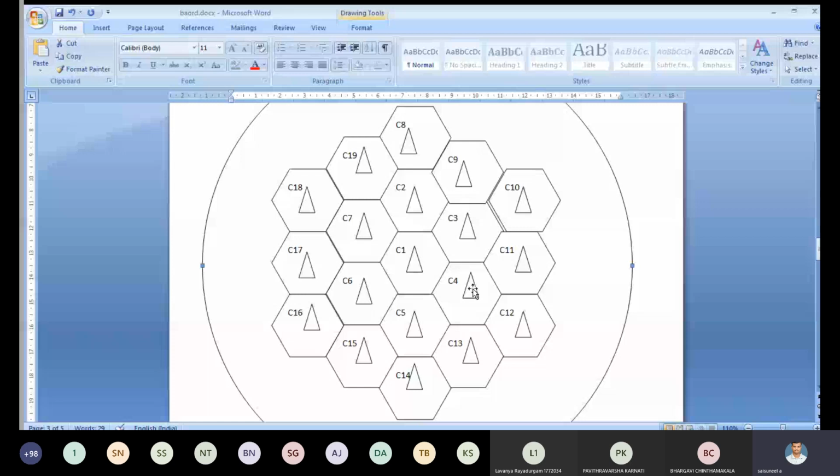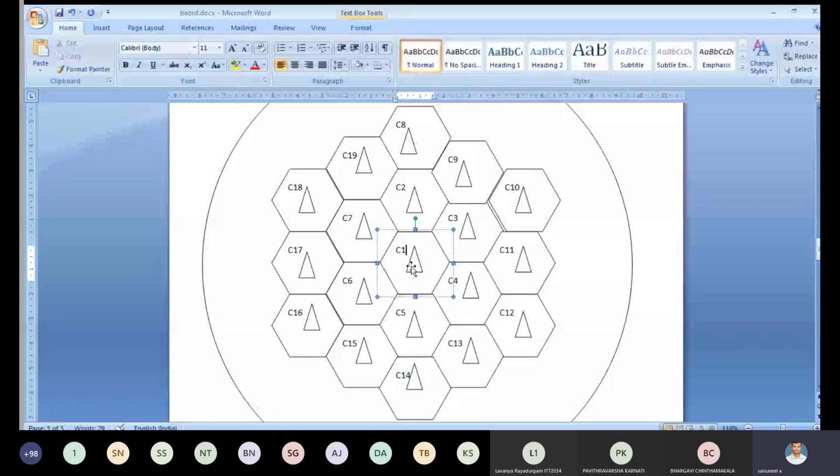We have to design. In general, each and every cell site works with a different frequency. C1 is working with F1. And C2 is working with F2.